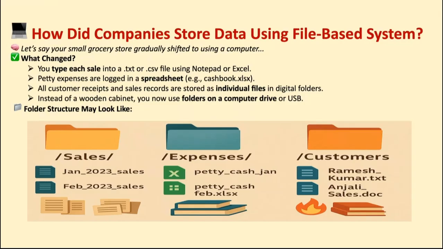Then what are the changes that have happened, right? Try to understand what changes happened when you adopted the file based approach. Even though you are using the file based approach, still what is the problem? You tell me. Everything you have to type manually and store the data, right? Using Notepad and using Excel.